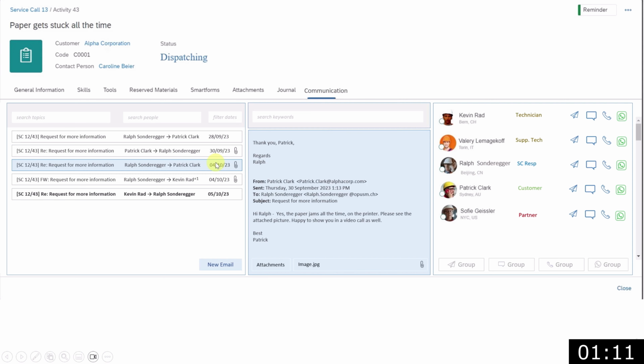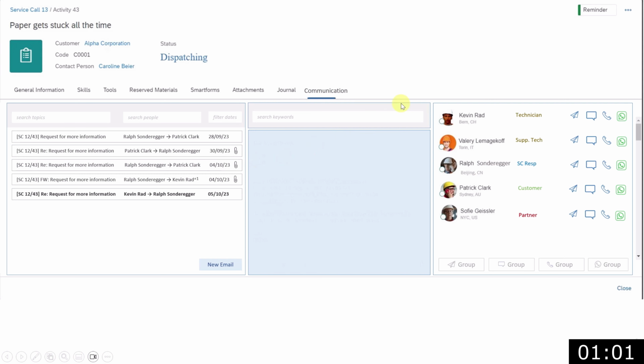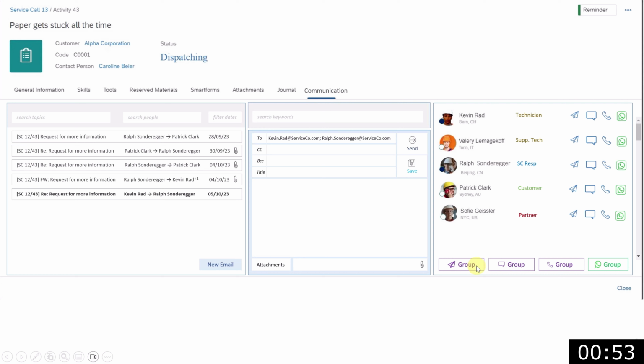All previous history is of course related to the activity and is accessible and can be searched by topics, people involved in sending or receiving emails, and by dates. On the right-hand side, if 2 or more people are selected, an option for group email, chat, phone or group messaging is activated. Planners are able to send group email, for instance, by a click of a button, or send group messages by Teams or even WhatsApp.